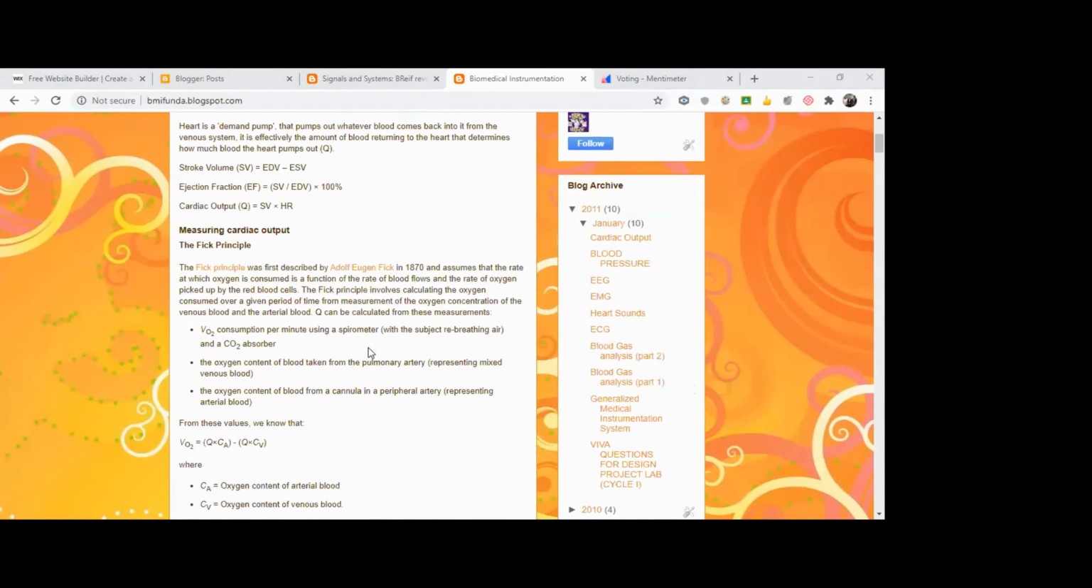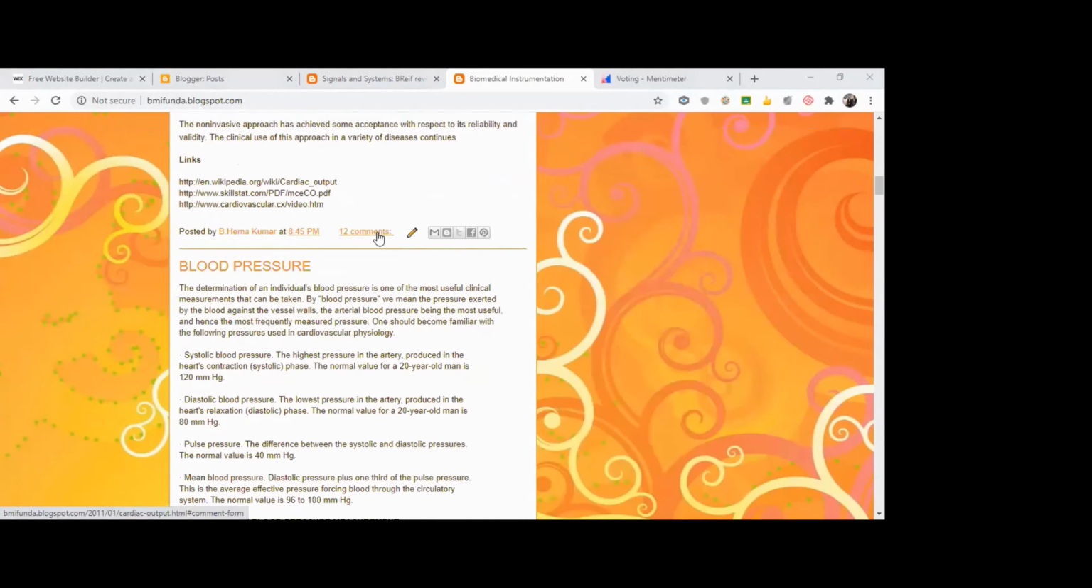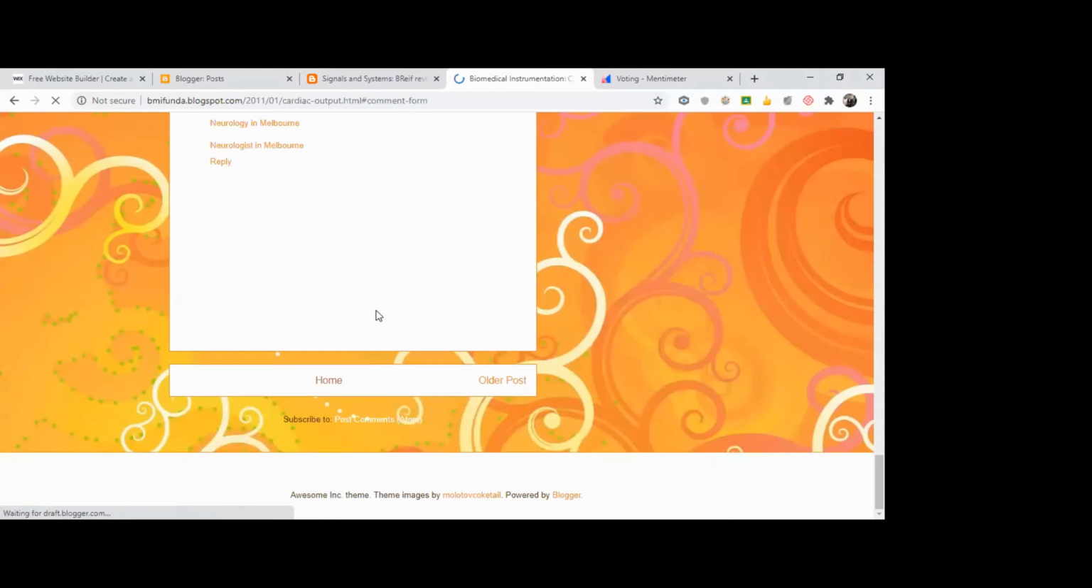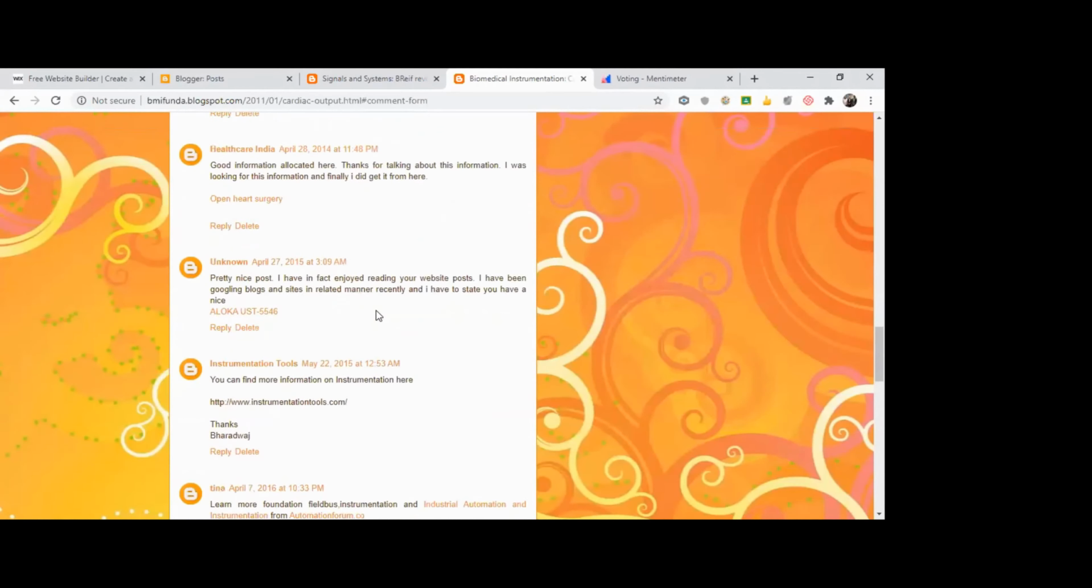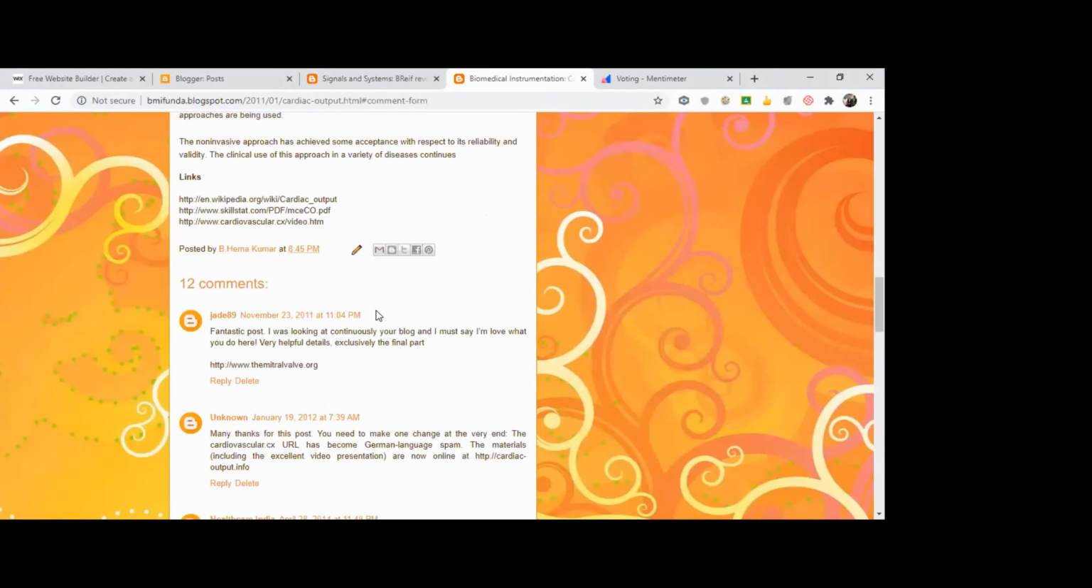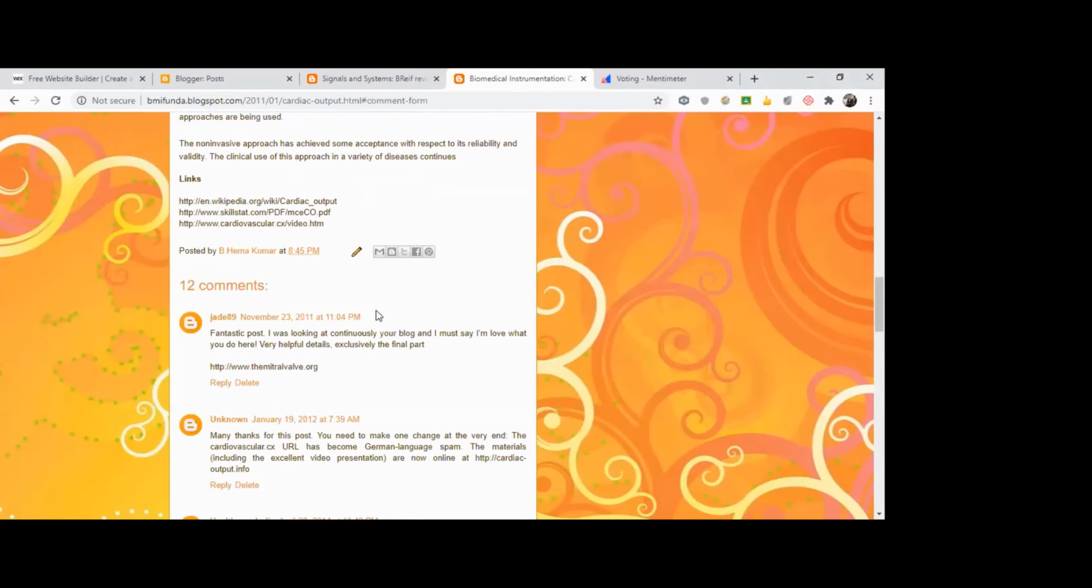Students can comment on it. You have comments, see, 12 comments are there for this particular post. Students can comment on the blogs and tell about their views. Okay, so that's the advantage of using a blog.